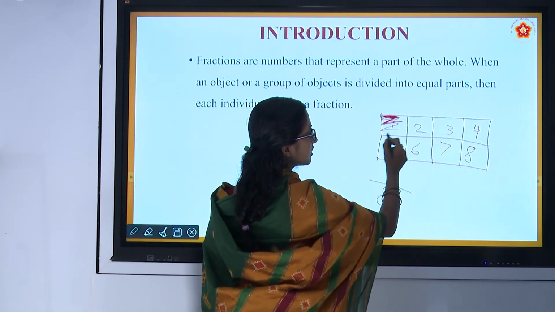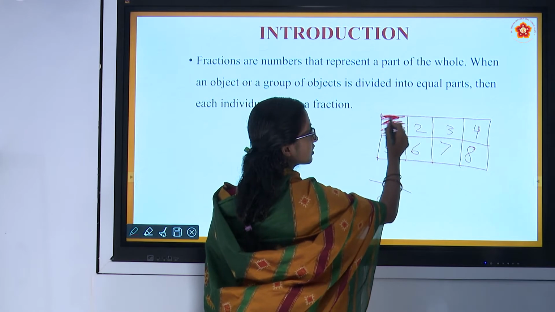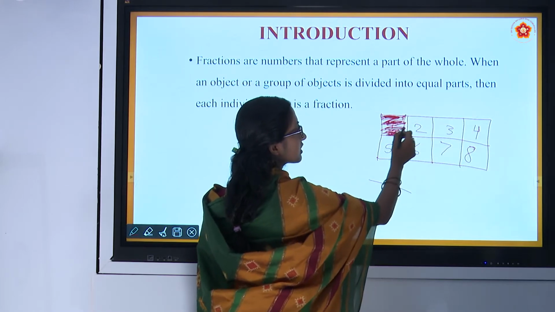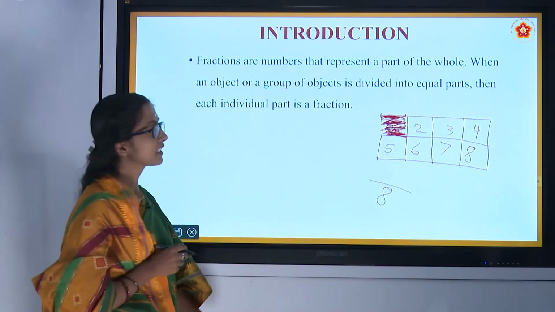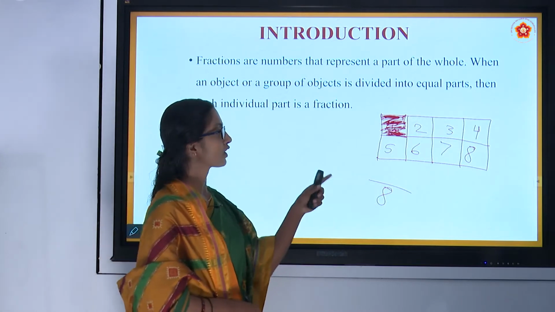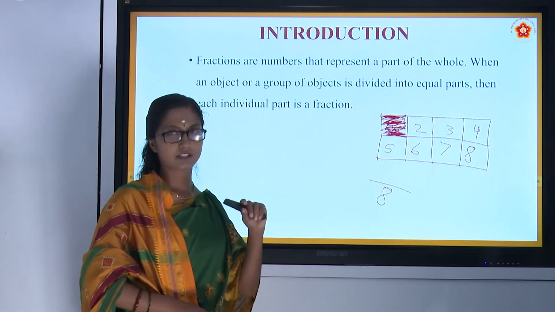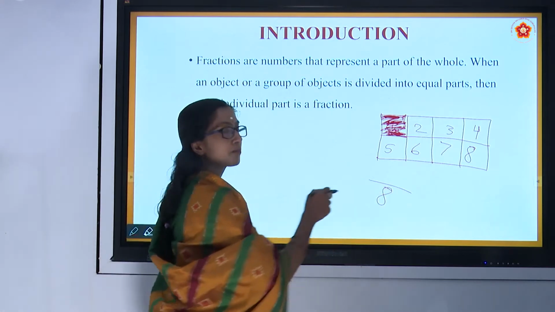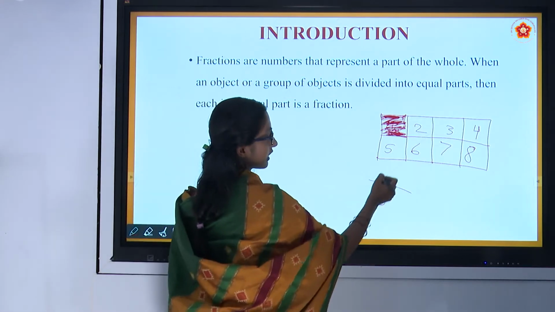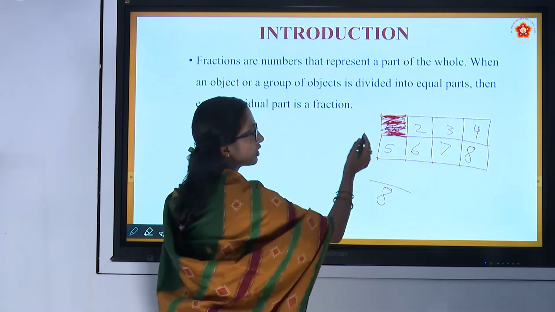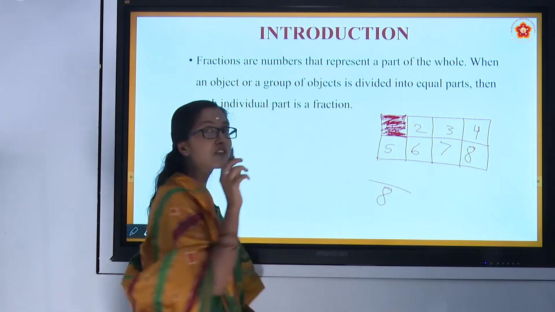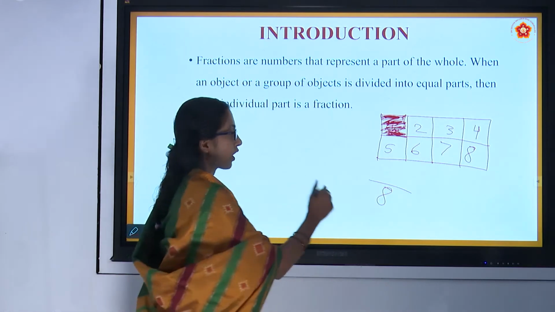If we shade this part, think there is a chocolate, and one piece of the chocolate you ate. Then the total number of pieces were 8. The part of chocolate you ate was 1.